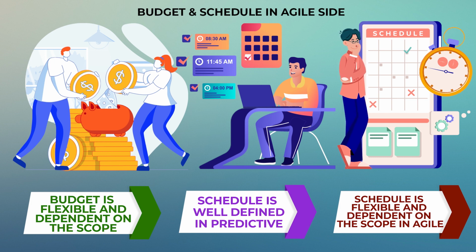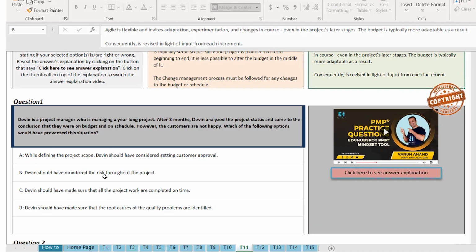So let's do one question. Devin is a project manager who is managing a year-long project. After 8 months, Devin analyzed the project status and came to the conclusion that they were on budget and on schedule. However, the customers are not happy. Which of the following options would have prevented this situation? So basically, Devin completed the project on budget and on schedule, but still the customers are not happy. So what could be the problem?